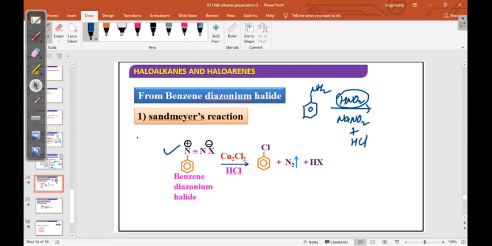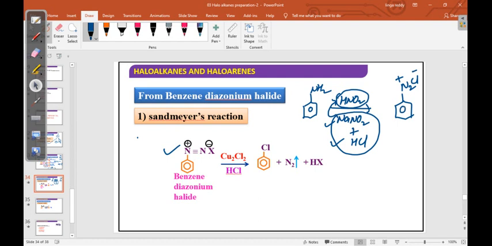If you take these two reagents, you will get HNO2 in situ. In situ means it forms in the test tube itself. These are available in the chemistry lab. You take these two, then automatically HNO2 is generated, plus NaCl is forming. So we will get the best stable intermediate, that is benzene diazonium chloride.